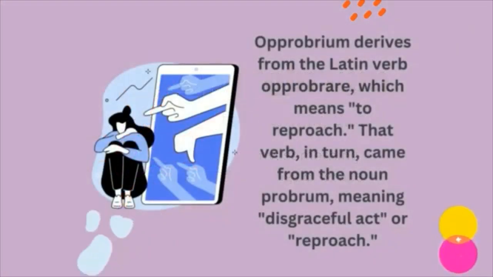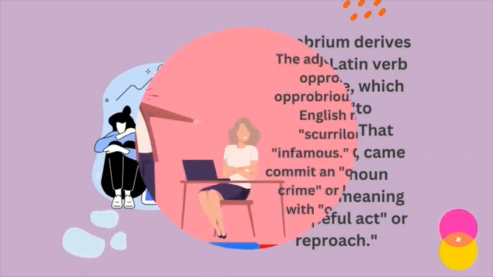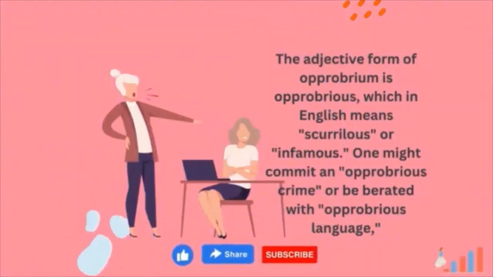Opprobrium derives from the Latin verb opprobere, which means to reproach. That verb, in turn, came from the noun probrum, meaning disgraceful act or reproach. The adjective form of opprobrium is opprobrious, which in English means scurrilous or infamous. One might commit an opprobrious crime or be berated with opprobrious language.